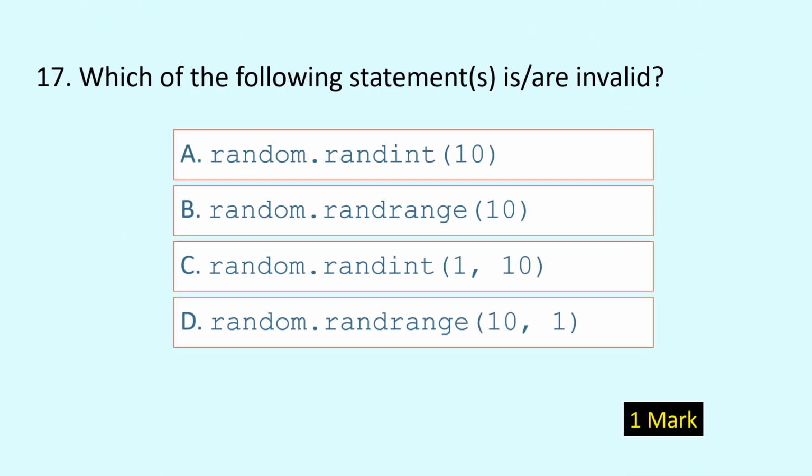Question number 17. Which of the following statements are invalid? There may be one or more than one statements which are invalid. Identify them. And the invalid statements are A and D.